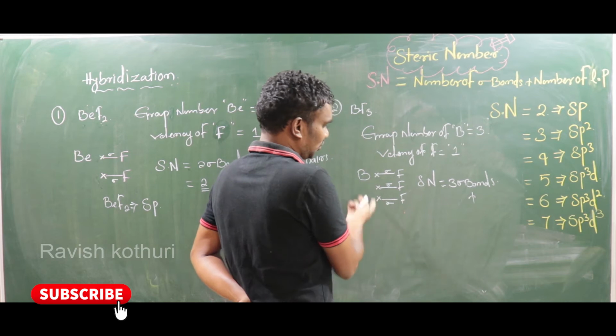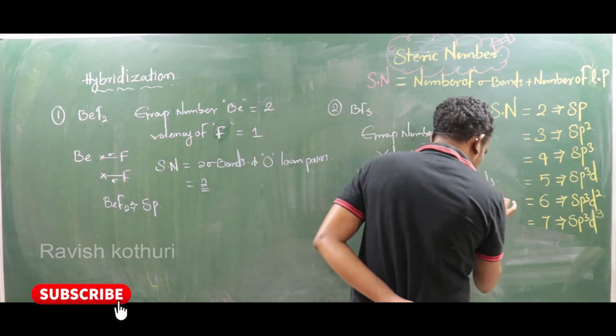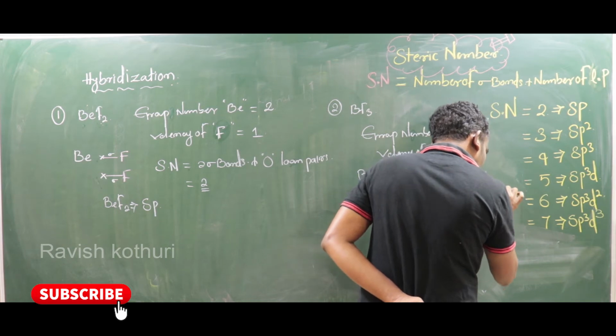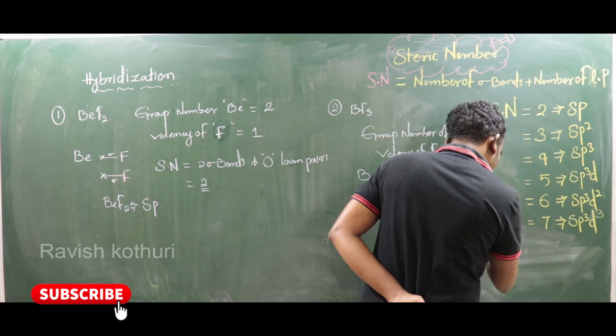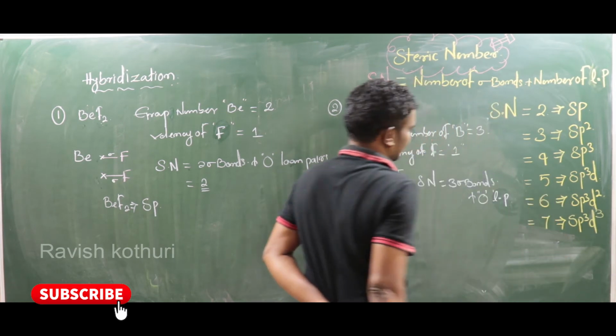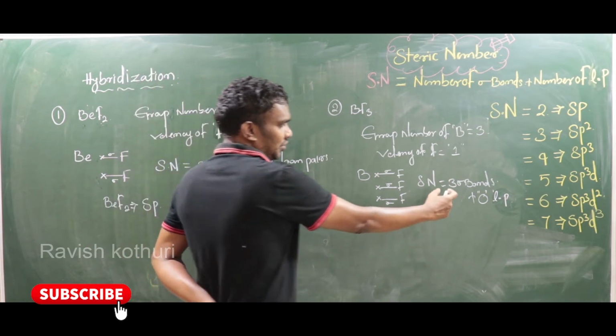No lone pairs. Why? Because 3 electrons are bonded with 3 fluorines. So 0 lone pairs. LP stands for lone pairs. Now here, the steric number is 3.